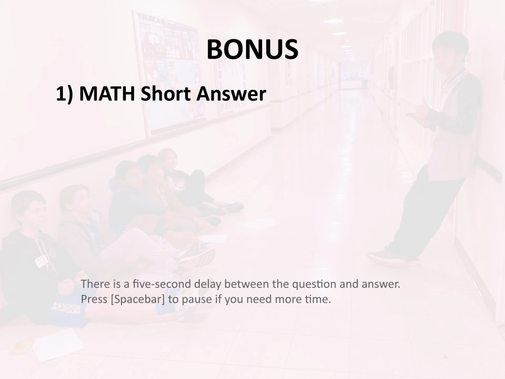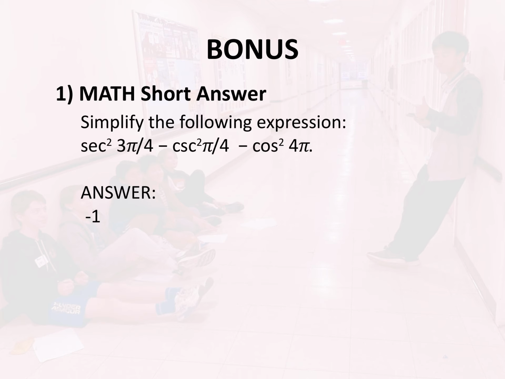Bonus 1. Math. Short answer. Simplify the following expression: secant squared of 3π/4 minus cosecant squared of π/4 minus cosine squared of 4π. Answer: -1.